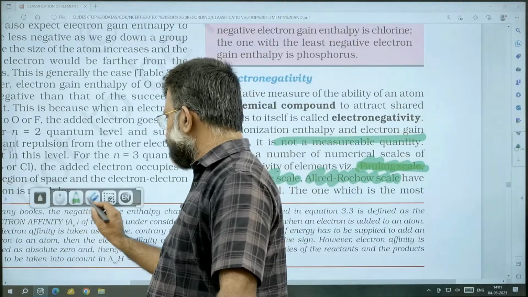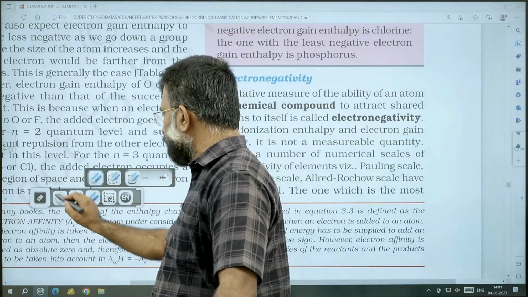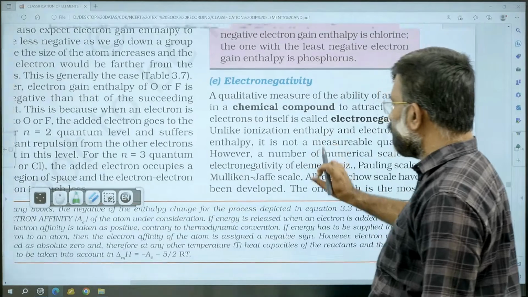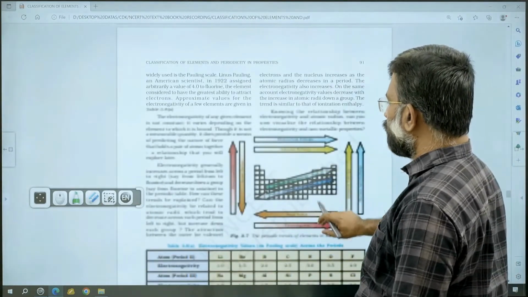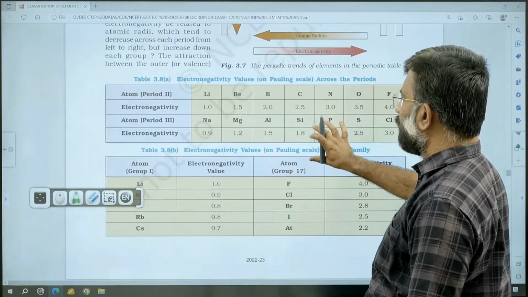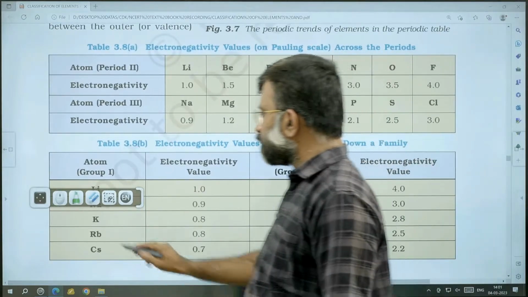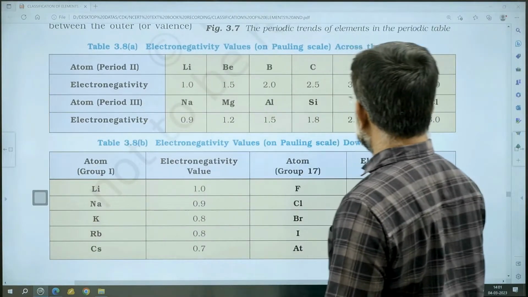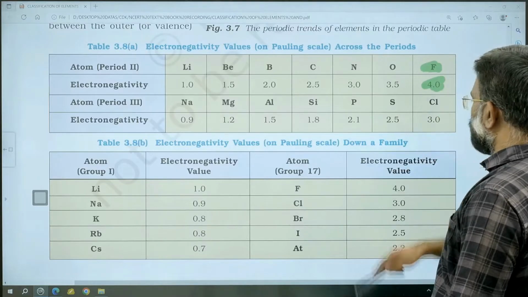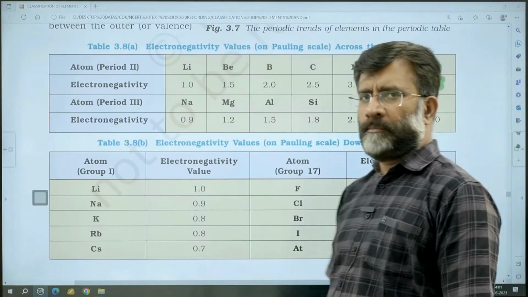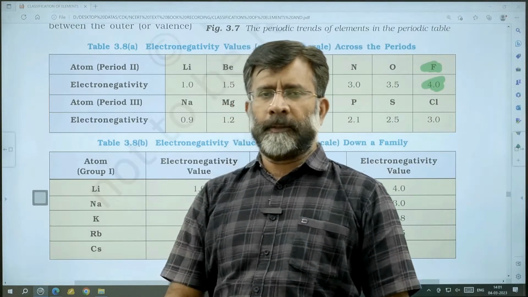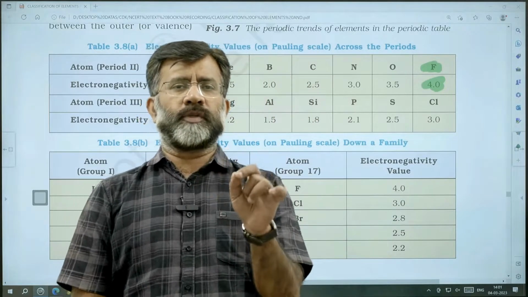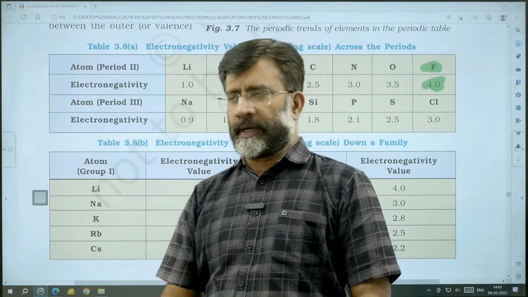And the reference is the most electronegative element in the periodic table, fluorine, having the highest electronegativity, 4 units in the Pauling scale. Generally in the NCERT, the electronegativity unit we are using is the Pauling scale.